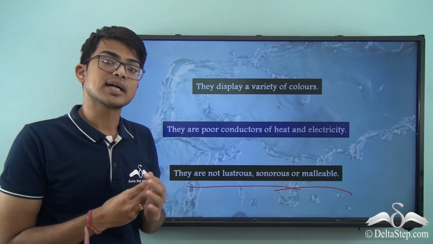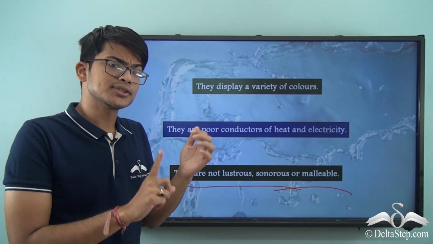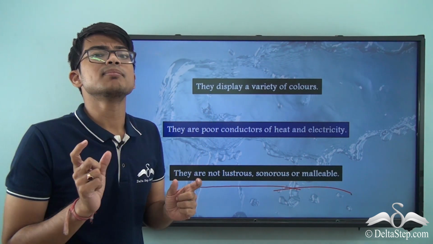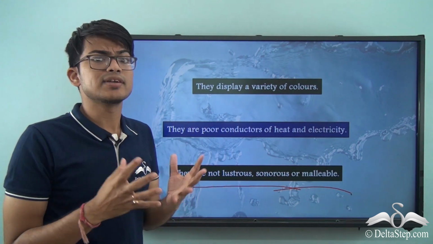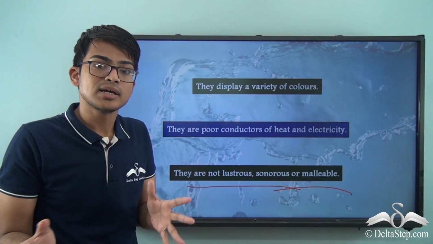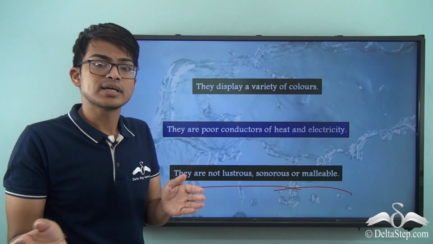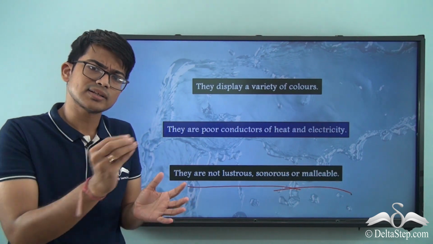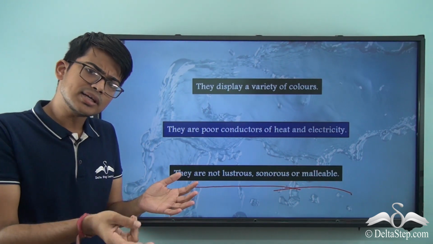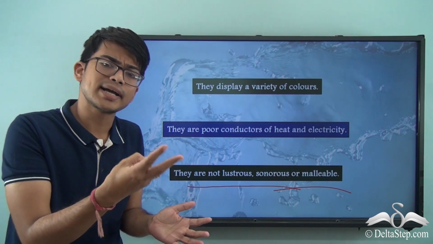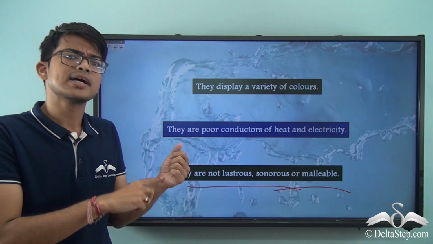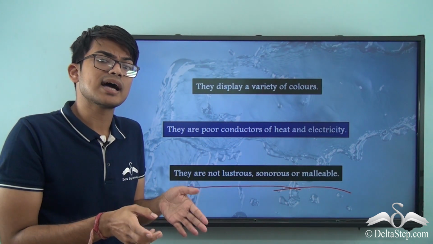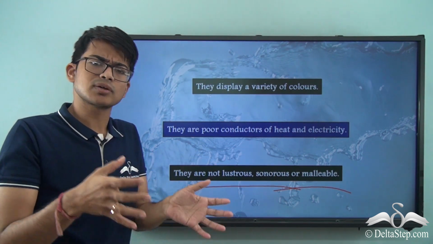Now, what did we study in this video? First of all, we understood how in 1661, Robert Boyle introduced the term elements. But it's not just about introducing the term, it also had to be defined, which was done later by Lavoisier, who meant that these are substances which can't be broken down any further. They are the final substances. Then we understood how there are three different kinds of elements: metals, non-metals, and metalloids, which we didn't study in this video, but metalloids basically have some features of metals and some features of non-metals.